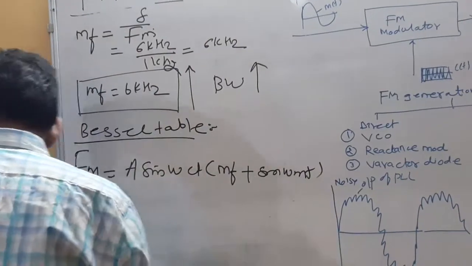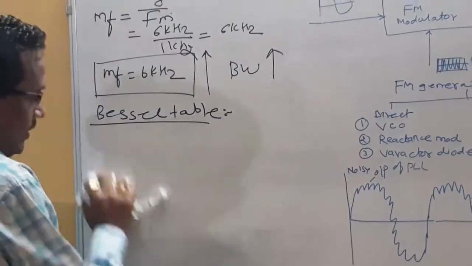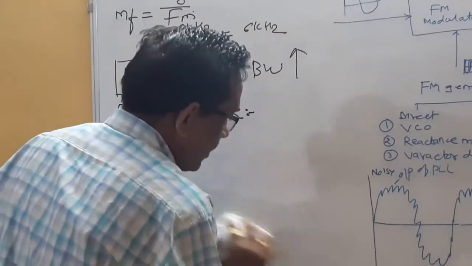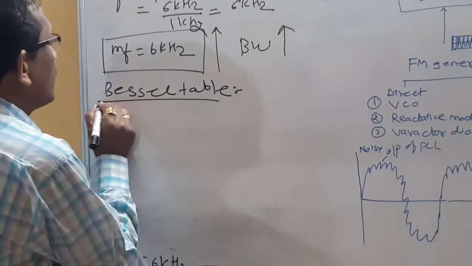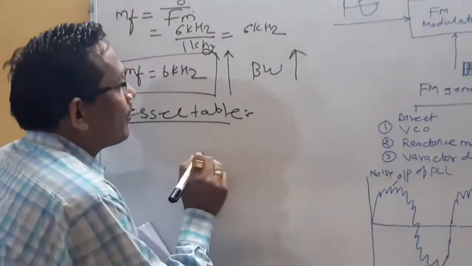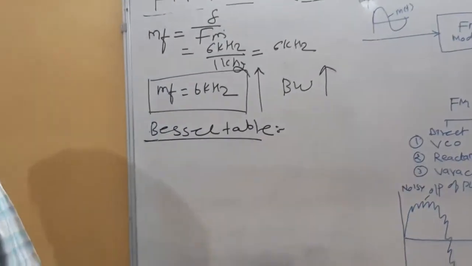So this is the function of sine of sine function. This function cannot be solved by any formulas. So that equation can be obtained by using the Bessel function, and that Bessel function can be converted in terms of your Bessel table. So I will show only the Bessel table.